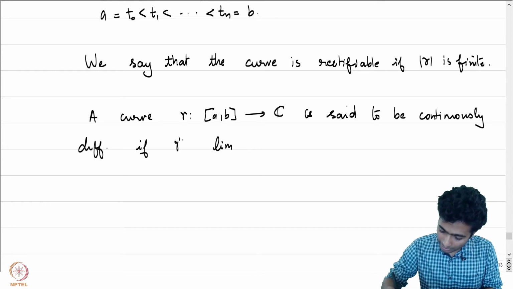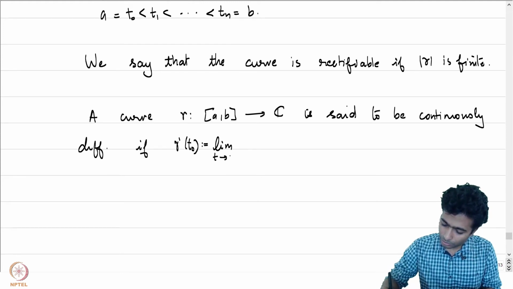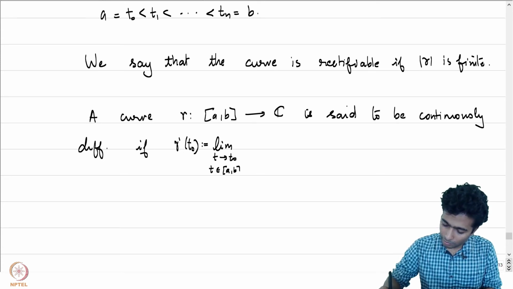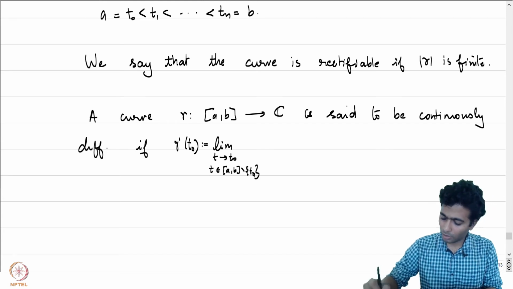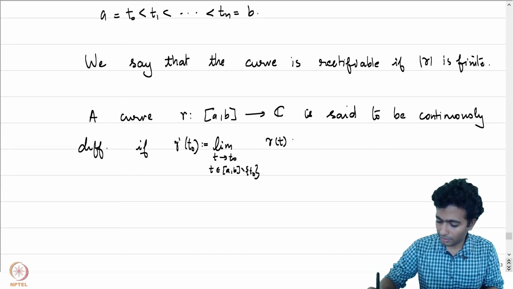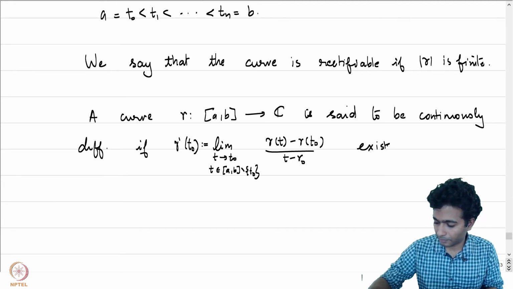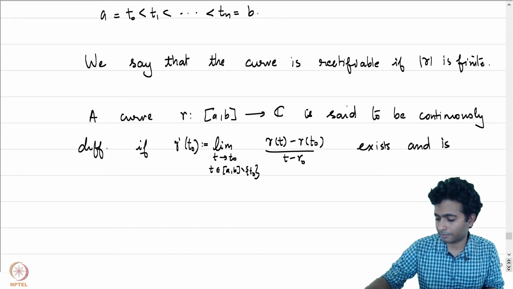If gamma prime at t naught, which is defined to be the limit as t goes to t naught, where t belongs to [a, b] minus the point t naught, of gamma of t minus gamma of t naught by t minus t naught, exists and is continuous.